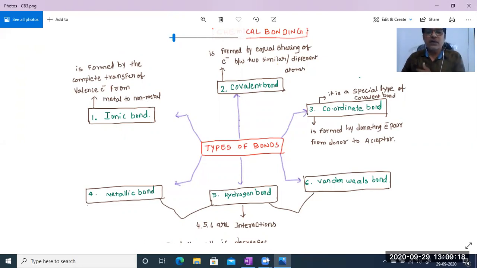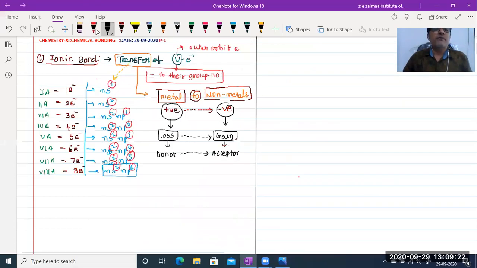Tell me one thing, metals belong to which block of elements, beta? Metals belong to the S block, and non-metals are present in the P block only. We know that the first two groups, 1A and 2A, are S block, that means metals.